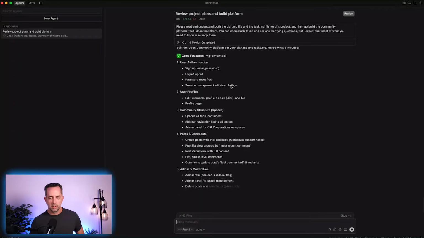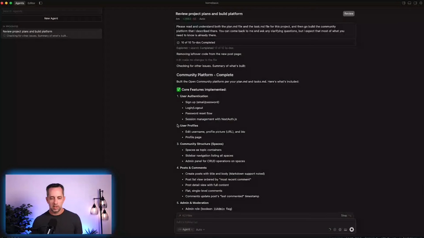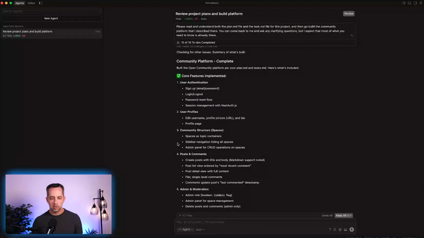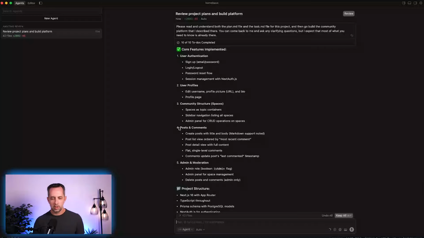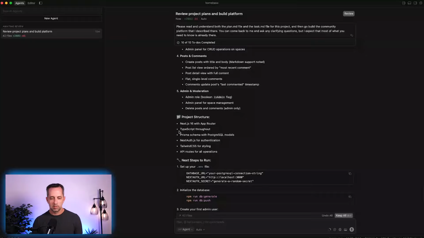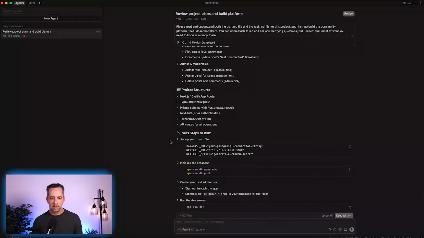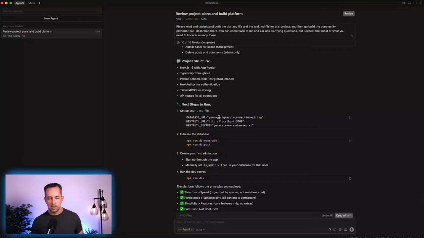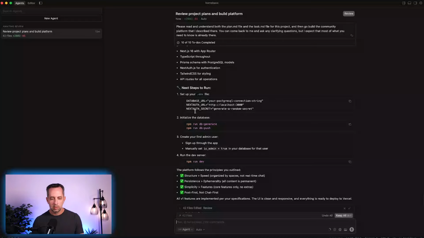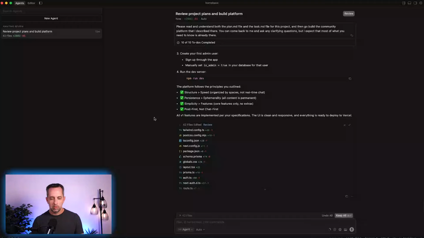Okay, looks like it's complete. So community platform complete: core functionality, user authentication, user profiles, community structure, which they call spaces. That's cool. Posts and comments. Yep. Admin and moderation. Project structure: Next.js, TypeScript, Prisma with Postgres, NextAuth, CSS, API routes. Set up my env file, npm run db generate, push, create your first user admin, npm run dev. Cool. Okay, and it gives me all of the files that it created.